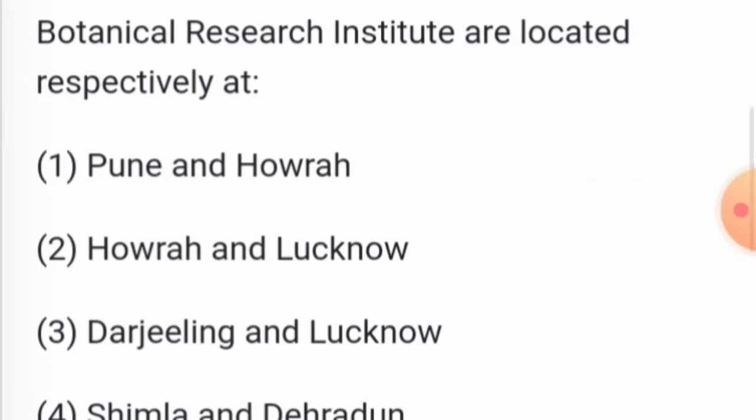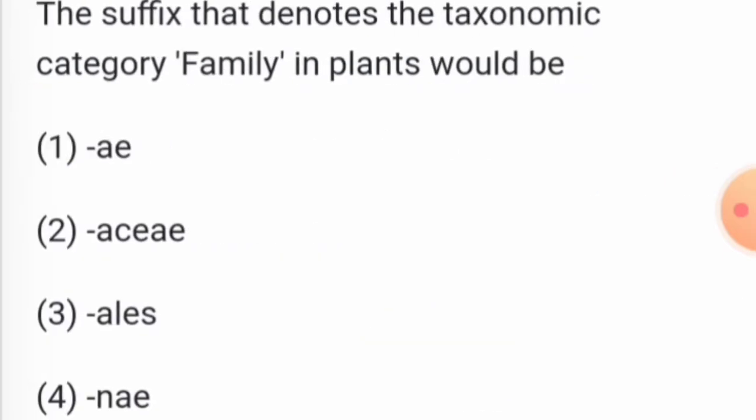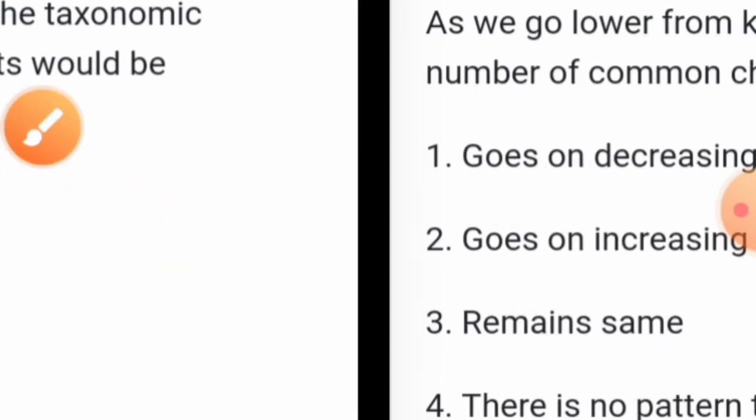As we know, the Indian Botanical Garden is in Howrah, and the National Botanical Research Institute is located in Lucknow. So the answer is Howrah and Lucknow respectively. The suffix that denotes the family is the second option, aceae.